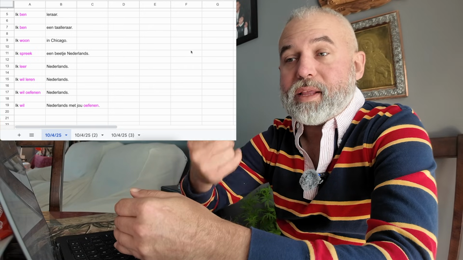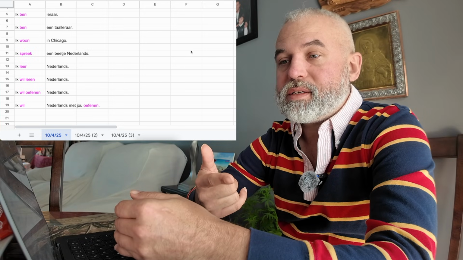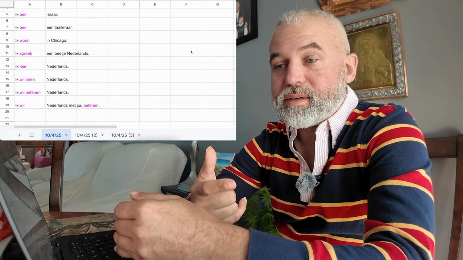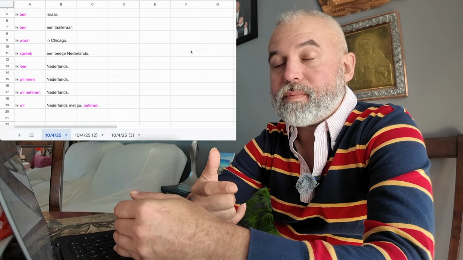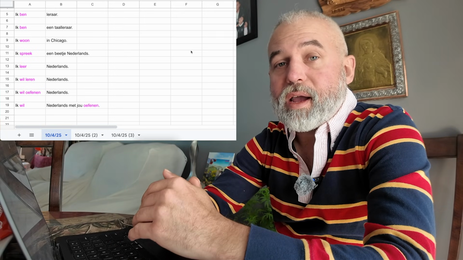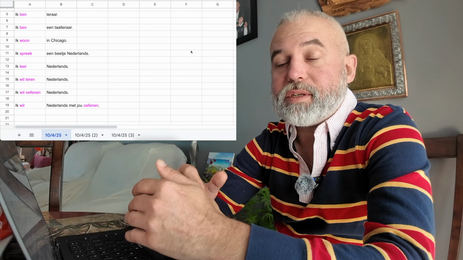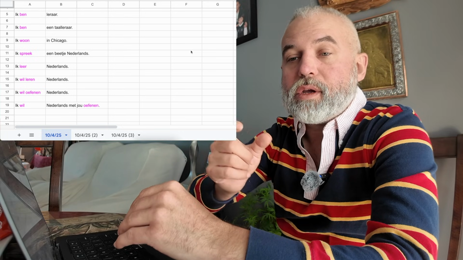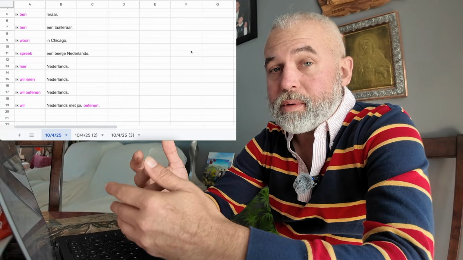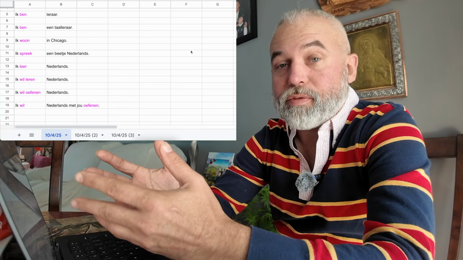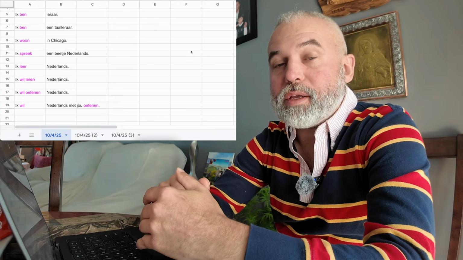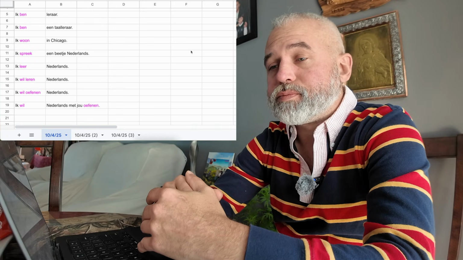I'm learning. Ik leer Nederlands. Ik wil leren. Right? I want to learn. And this gives us a clue. We see that leren ends in N. I'm guessing that infinitive verbs, in other words, I want to learn or I want to go, those verbs probably all end in N. I don't know if that's true. We could test that, but that's an assumption that we can begin to put on the table.